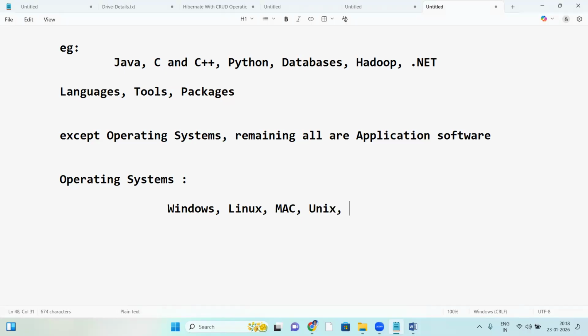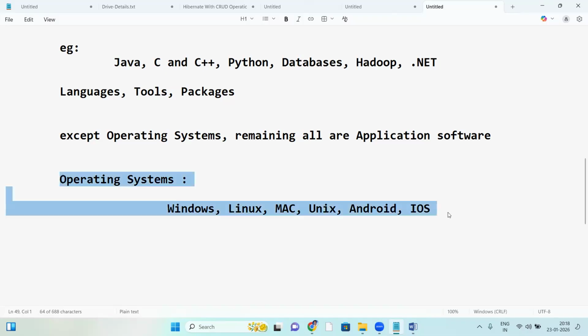Okay, Unix based: Windows, Linux, Mac. And next, Android, right? Android OS and iOS. These Android and iOS are mobile operating systems, and the remaining are used on laptops and desktops. So except these operating systems, remaining all are application software.